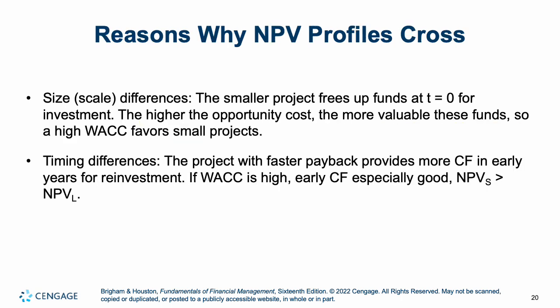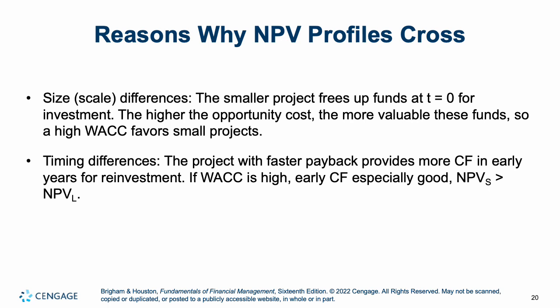What are some reasons why NPV profiles cross? You can have things like size differences, so a smaller project frees up funds for investment. The higher the opportunity cost, the more valuable these funds, so a high weighted average cost of capital is generally going to favor smaller projects.